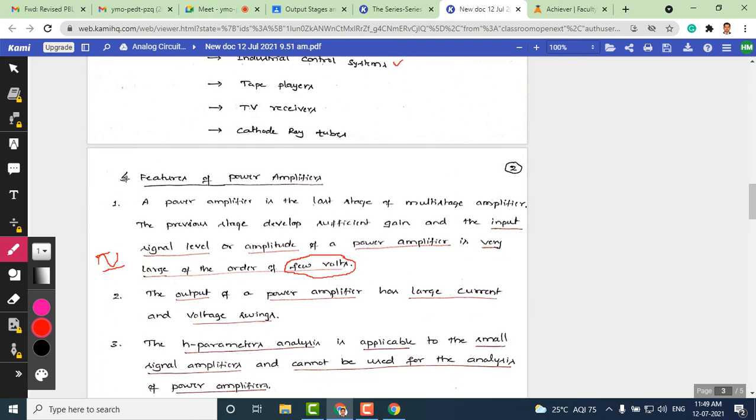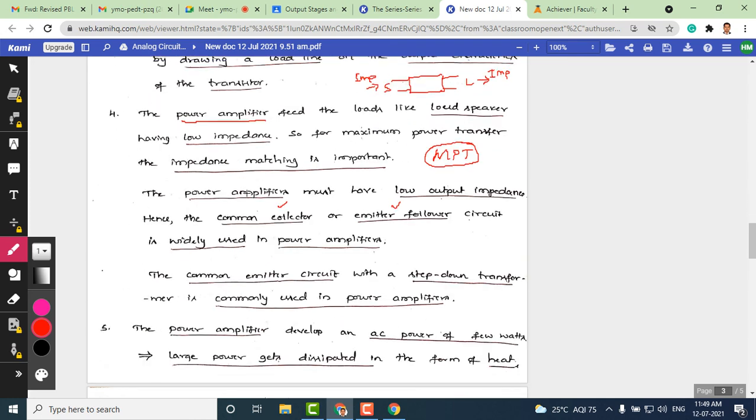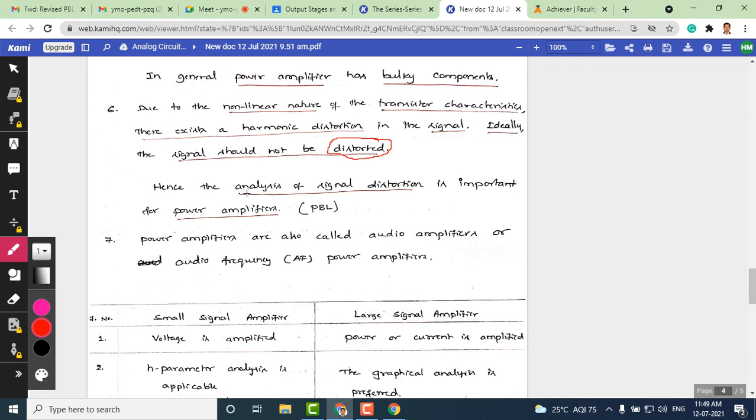Finally, we covered some of the important features of power amplifiers. In the next class, we'll discuss the difference between small signal amplifiers and large signal amplifiers, and we'll move on to the classification of power amplifiers. So with that, I will stop here, and if there are any questions, I'm glad to answer.